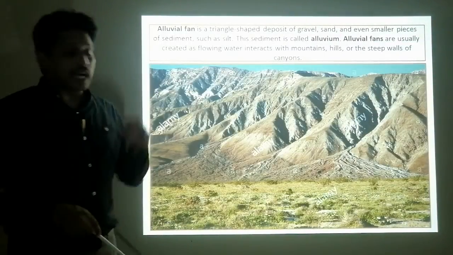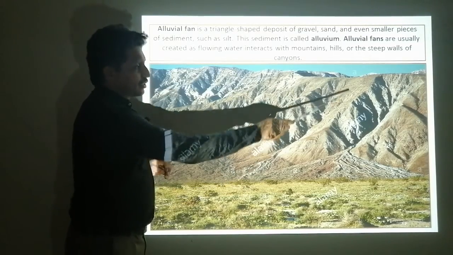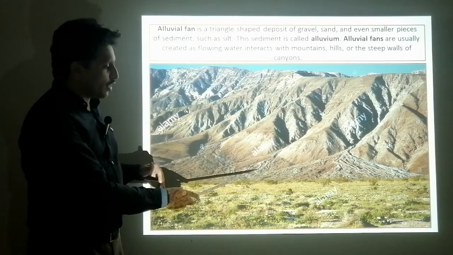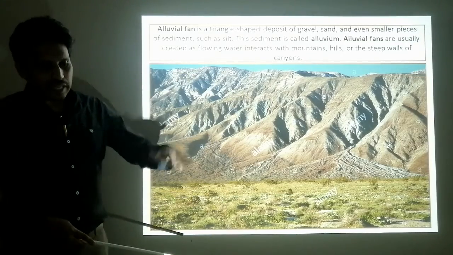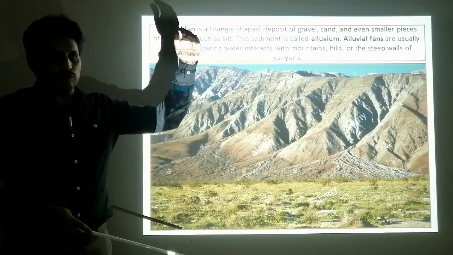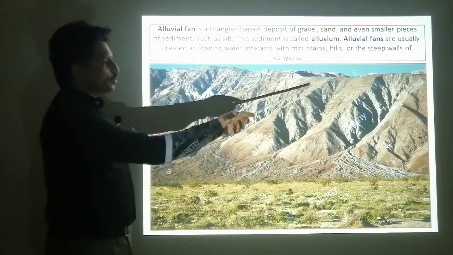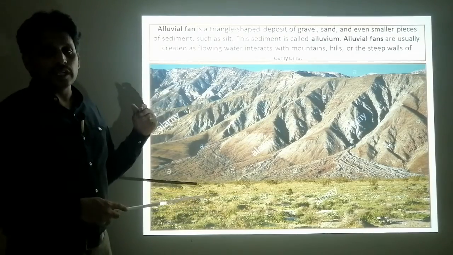And another feature is the alluvial fan. When water from the mountains flows southward or downward towards the plain area, there is a valley or basin. When water flows from hilly areas like the Rasco range, there are mountain ranges.